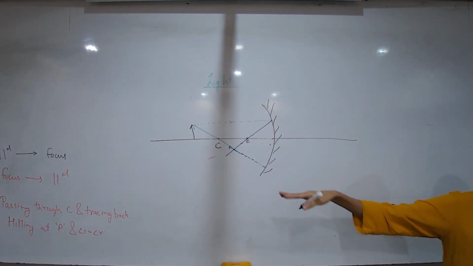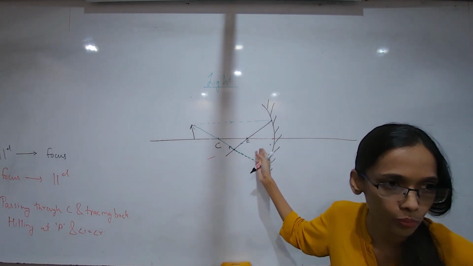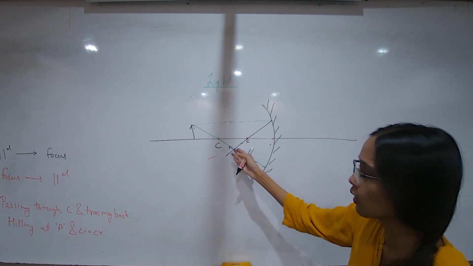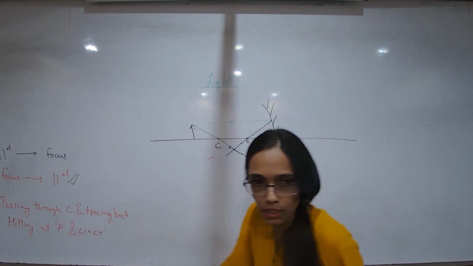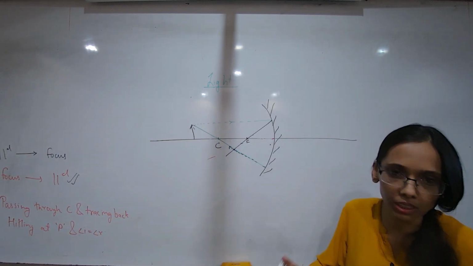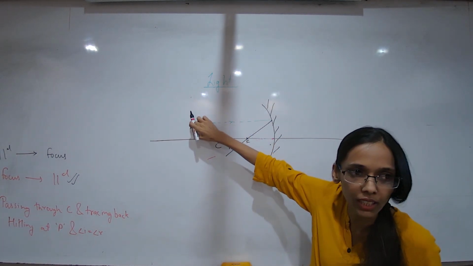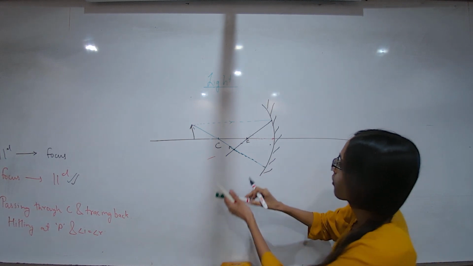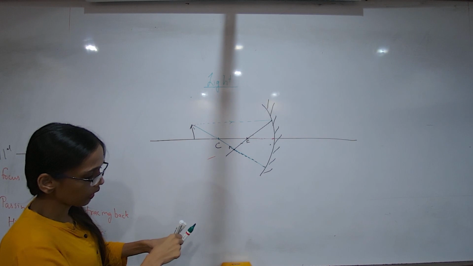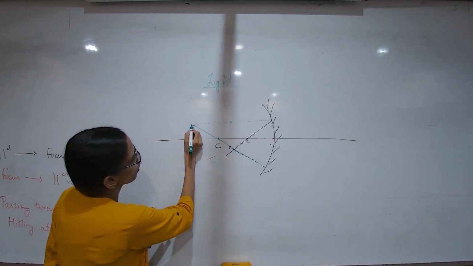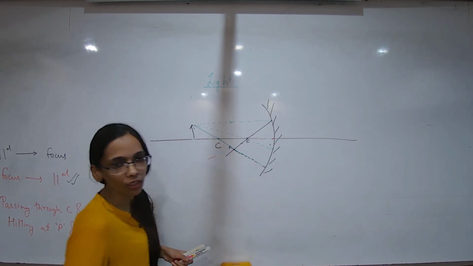Let's check whether the third ray also passes somewhere closer, although my measurements were not that accurate, but hopefully it should be somewhere closer to this point. What was the third one? It has to pass through the focus. Again, it should start from the object point. So my object is this, the tip. I'm using black color for reflected rays. So it is hitting the focus and meeting somewhere over here.